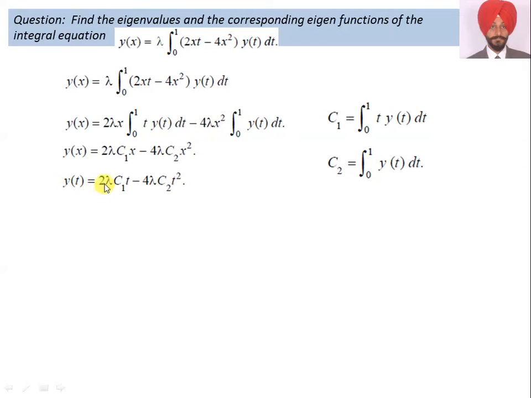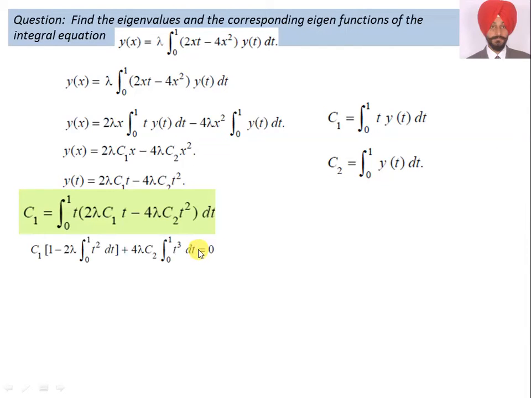So y(t) is equal to 2 lambda c1 t minus 4 lambda c2 t square. Now how we evaluate c1 and how we evaluate c2 is the importance of this question. So c1 is equal to the integral of t y(t). What is y(t)? 2 lambda c1 t minus 4 lambda c2 t square dt. So I just multiply with t and integrate.